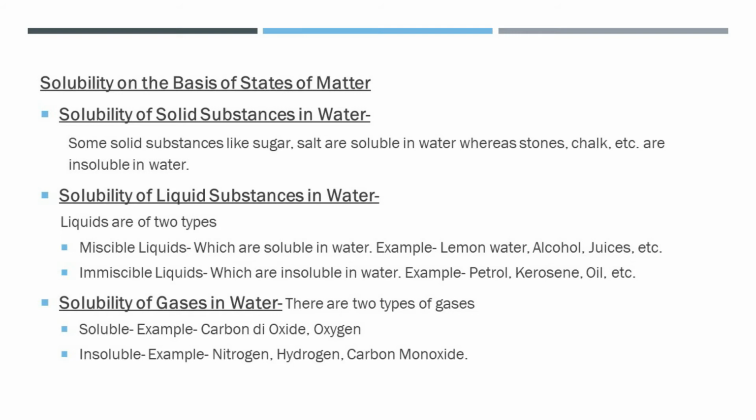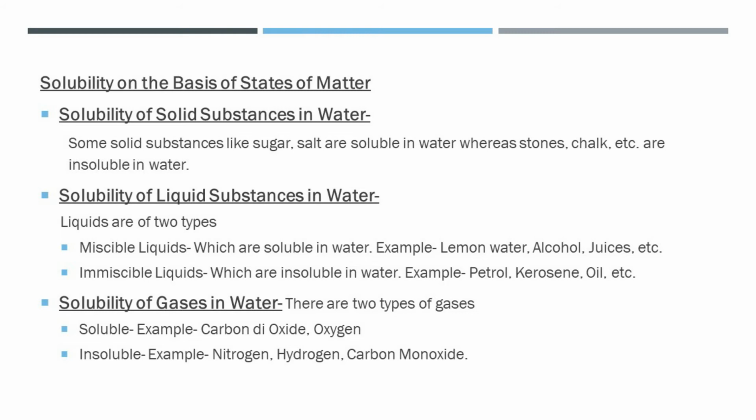The liquids which are soluble in water, like lemon water, alcohol, juices, milk, all these are liquids which are mixed with water when it is dissolved. And second is immiscible liquids, which are insoluble in water, like petrol, kerosene, oil, etc. These are also liquids, but they are not dissolving in water, they are not mixing in water. So the liquids which are not mixing in water are known as immiscible, and which are mixing in the water are known as miscible liquids.